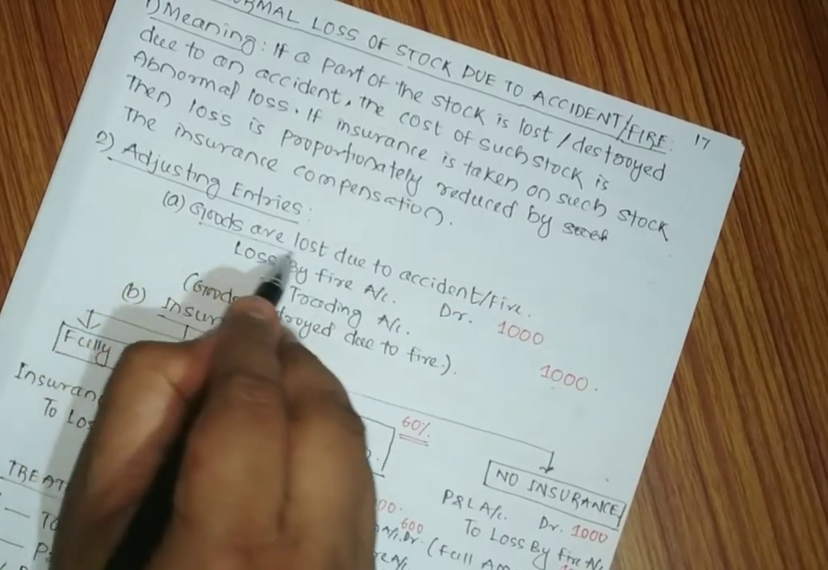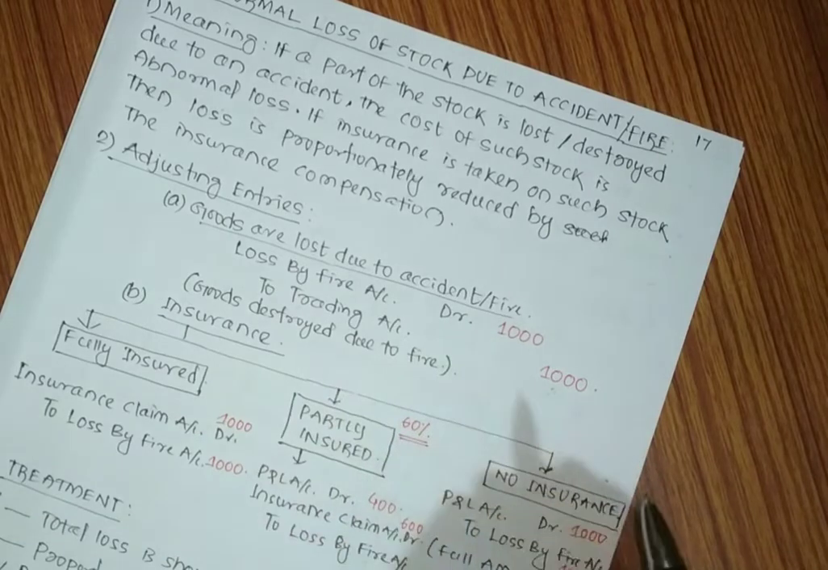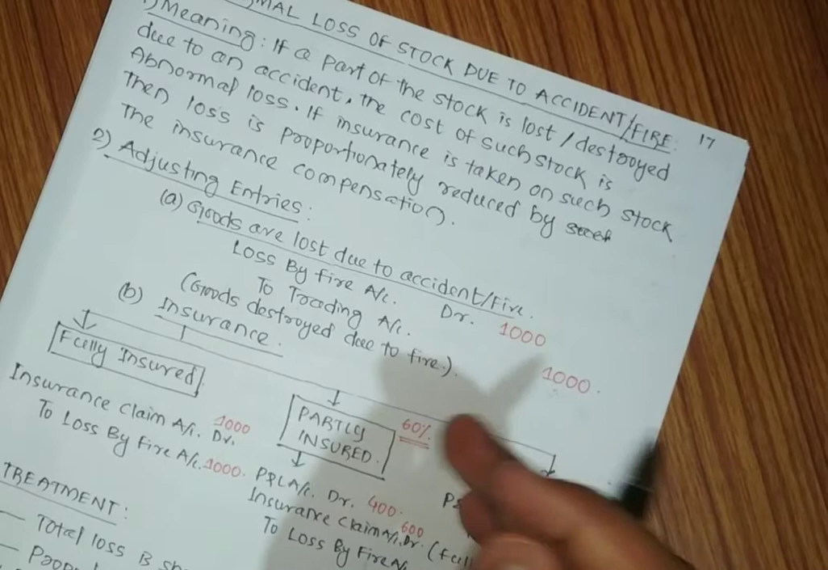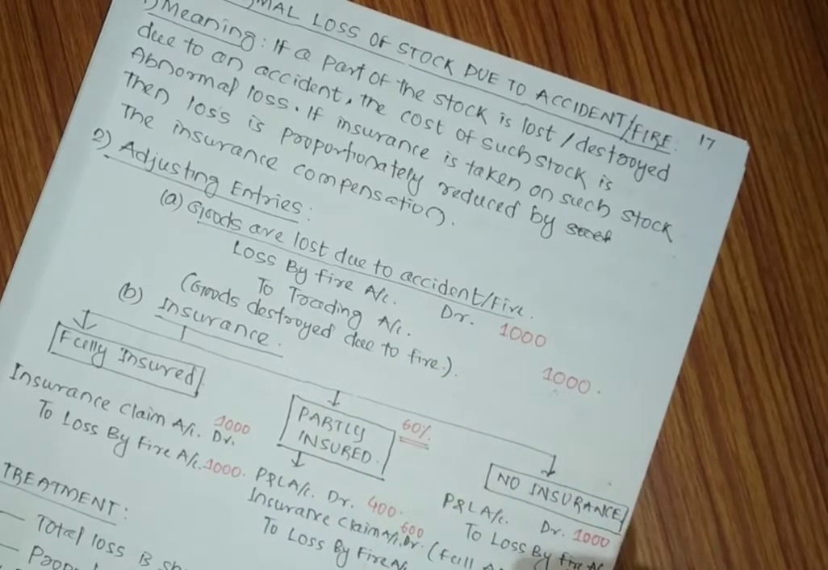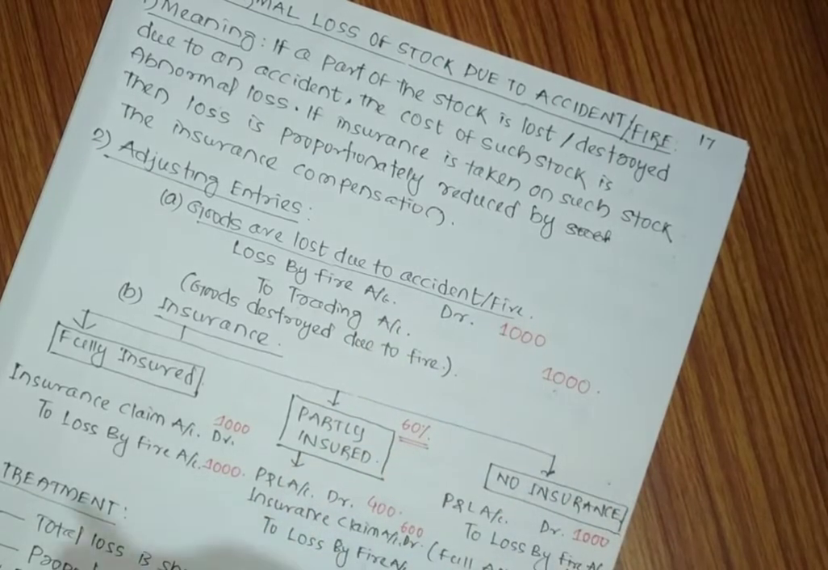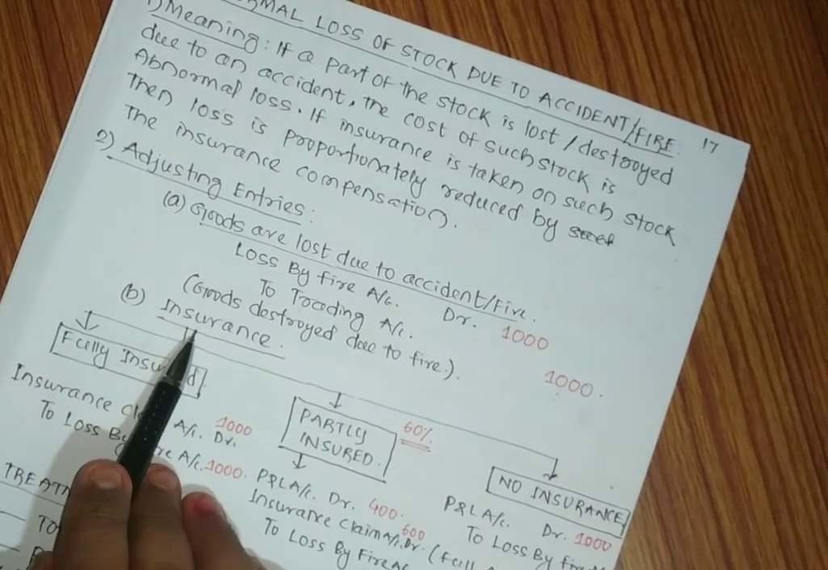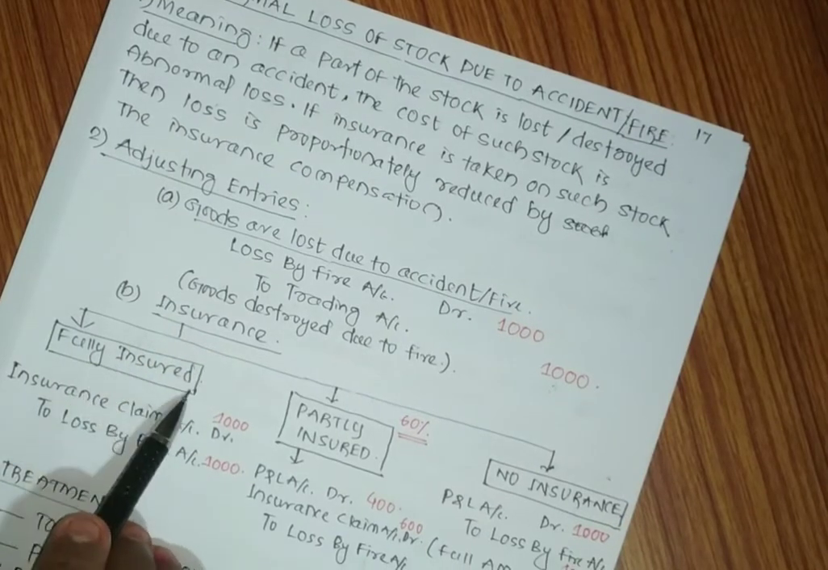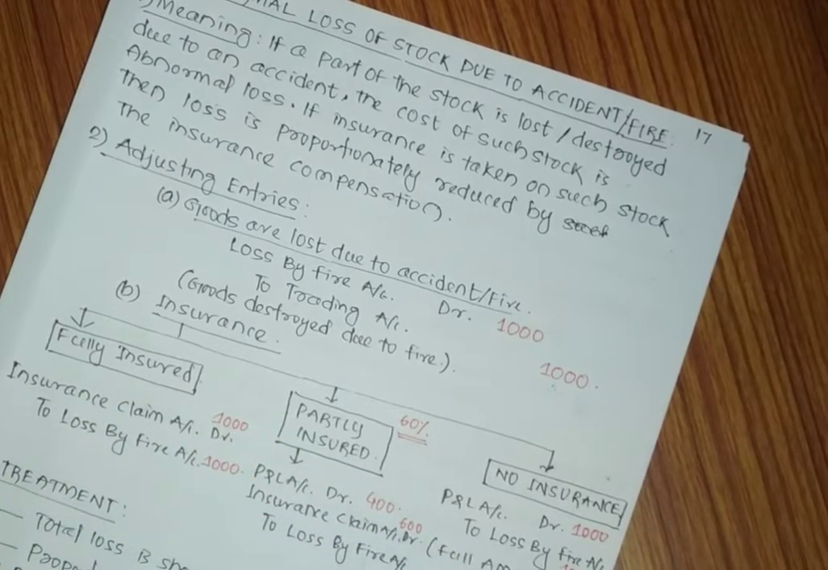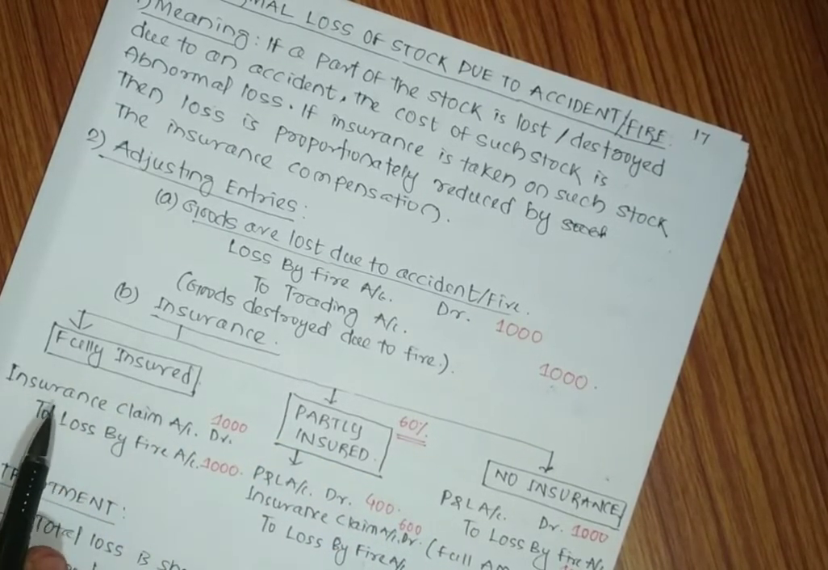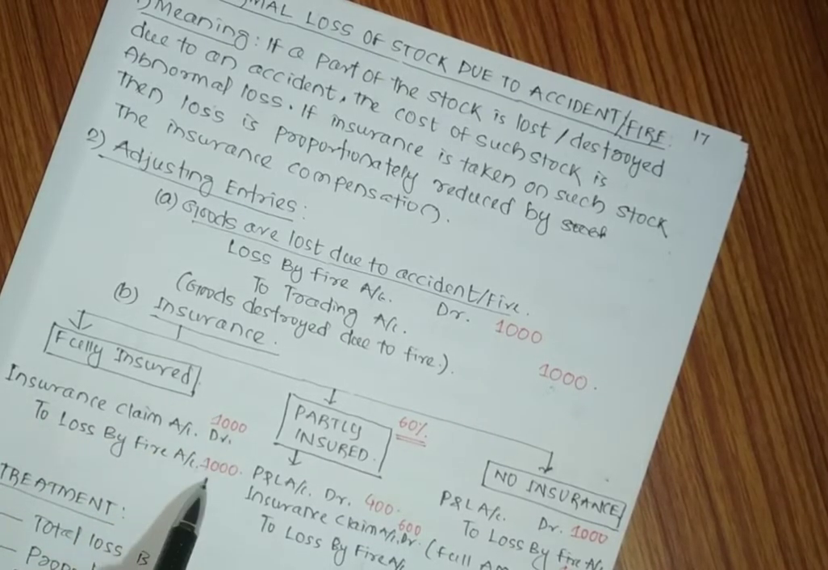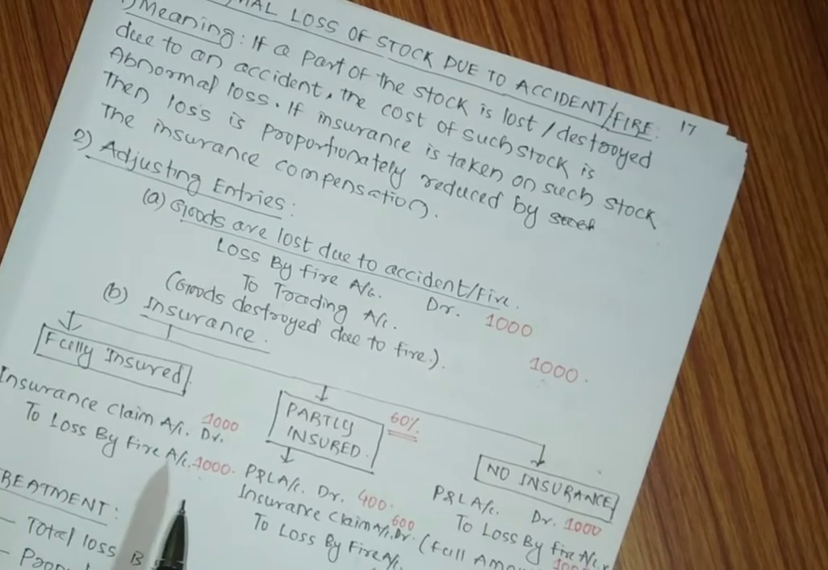The journal entry will be loss by fire account debited. Let us take 1000 value to trading account. That means first it will be shown under closing stock as loss, the total amount. The second step, insurance coverage we have to consider. If the goods are fully insured, then basically we do not have any loss, because the insurance company will compensate for that loss. So insurance claim account debited to loss by fire account. The whole amount of 1000 rupees will be covered by the insurance claim.